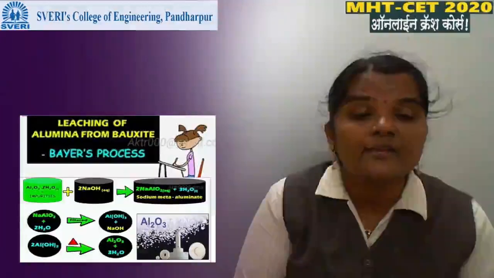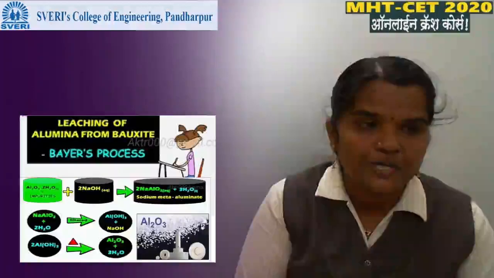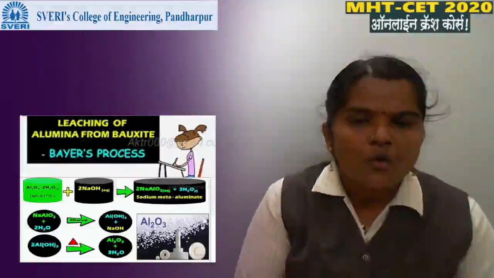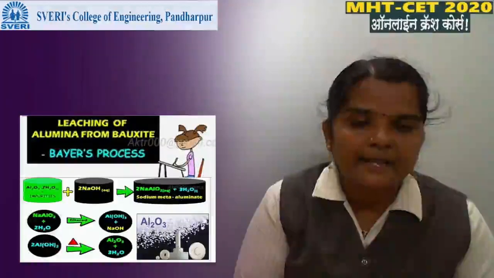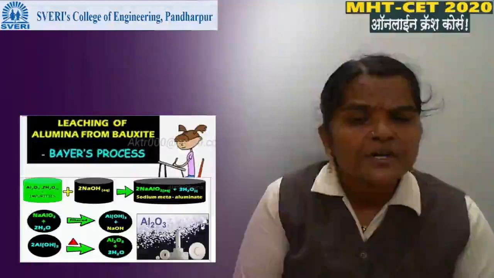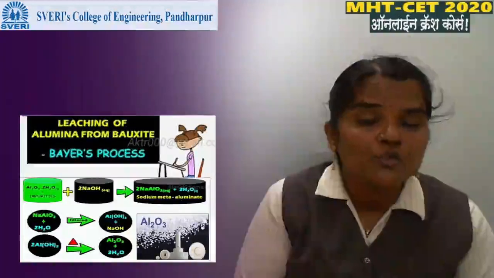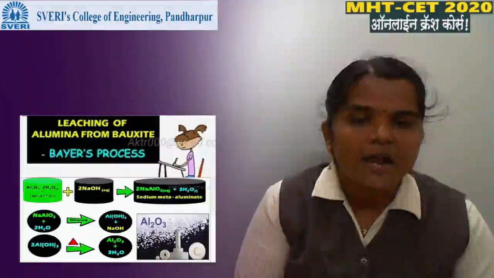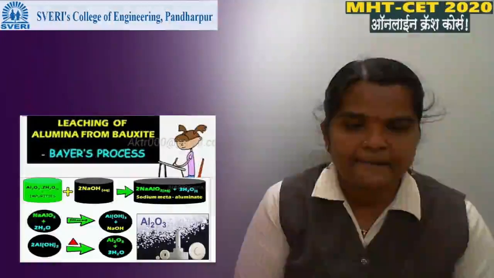Impurity is in an insoluble state. After that, we will filter it. When we filter it, the impurity, being in an insoluble state, is left on the filter paper and our ore is filtrated.